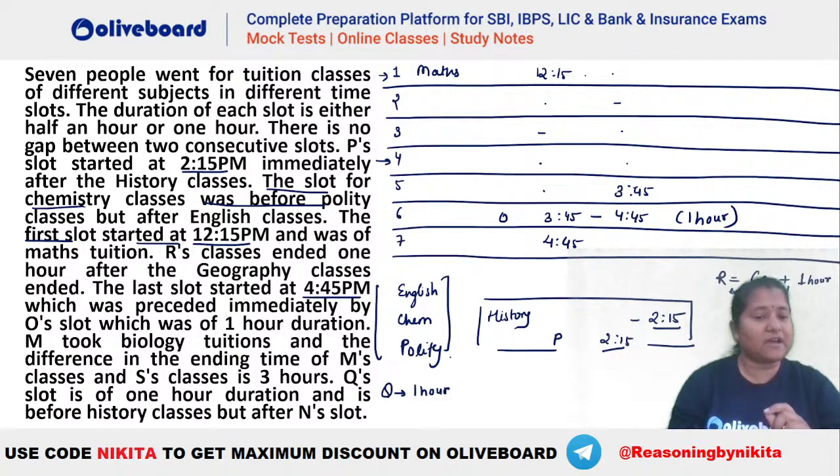Q slot is of 1 hour and is before history. So you have your Q before history. Okay, that is given here. Before history but after N slot. So you can see Q has to be after N. That means before P, right?